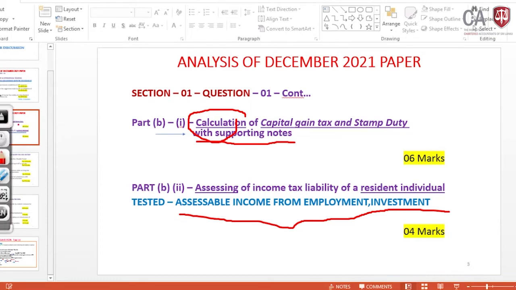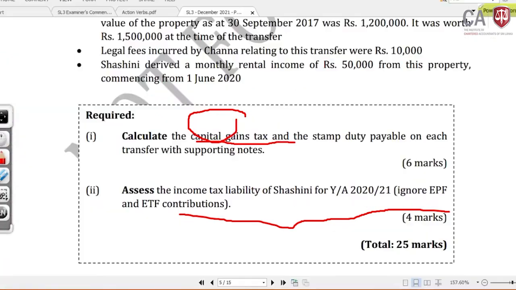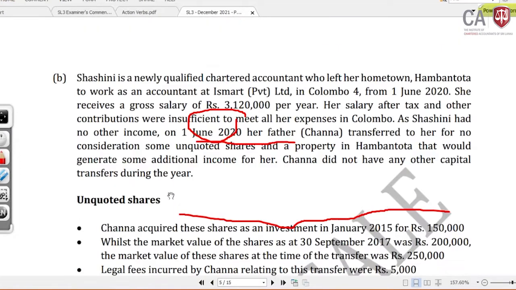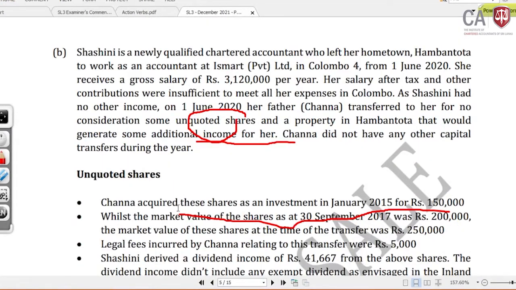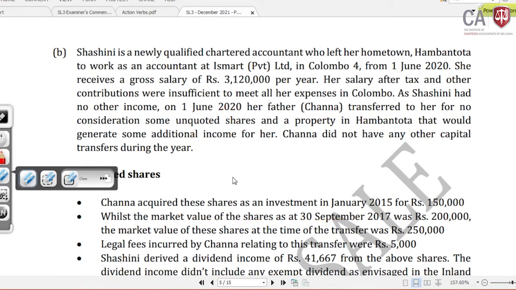Here very little information is given. Shashini is a newly qualified chartered accountant who left her hometown Hambantota to work as an accountant at Smart Private Limited in Colombo from 1st June 2020.